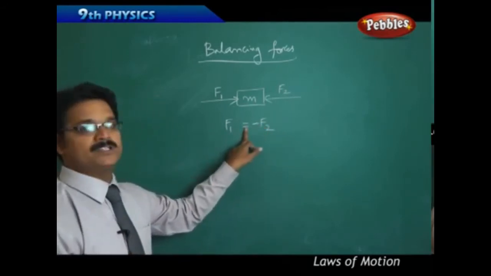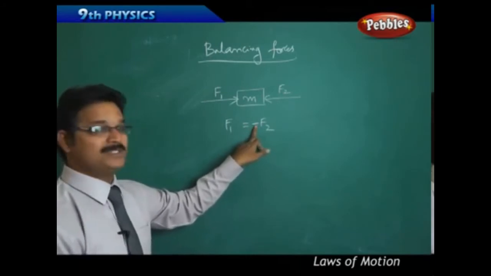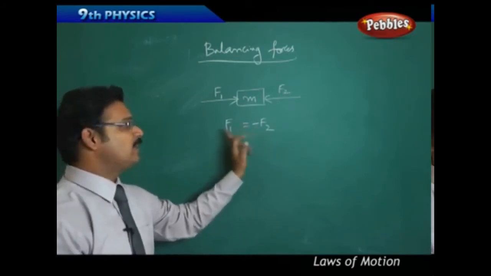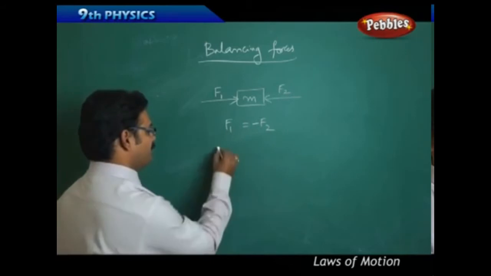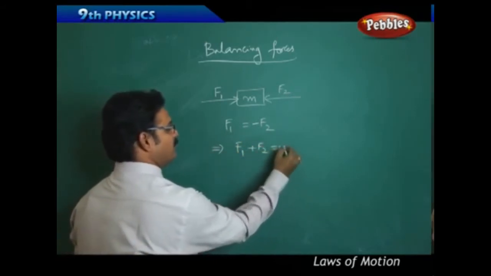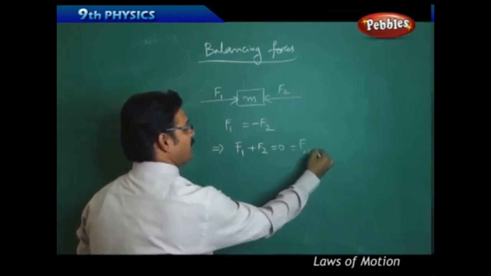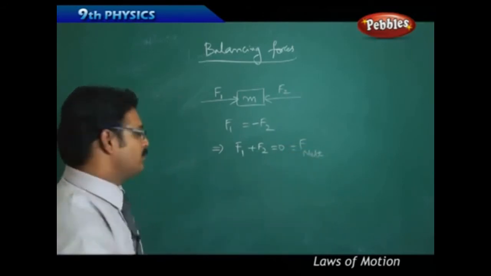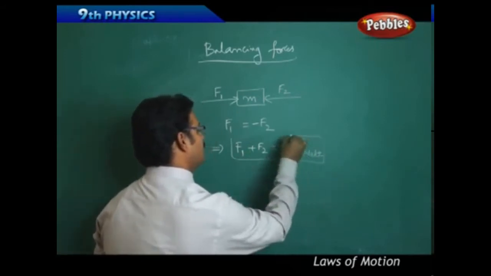Equal is represented by the equal to symbol, opposite is represented with the minus symbol. Both are equal and opposite. Then what happens? Taking F2 this side, F1 plus F2 equals 0, which is called the net force. So the net force acting on the body is 0.